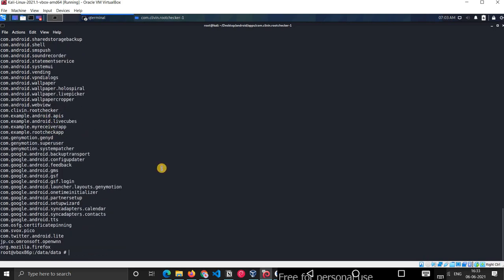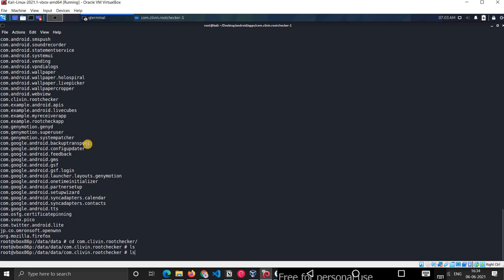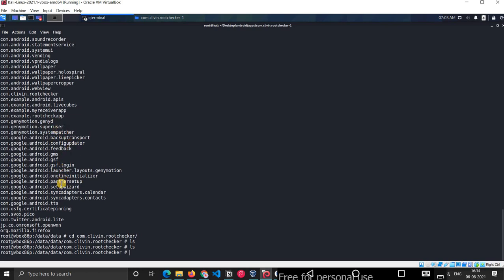If I go to this root checker app, okay, there are no files related to the application. Let's see another application.